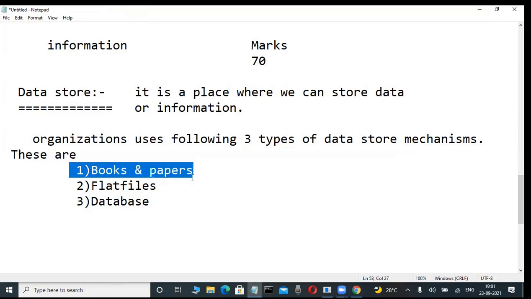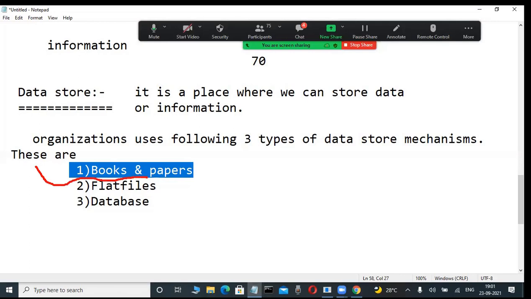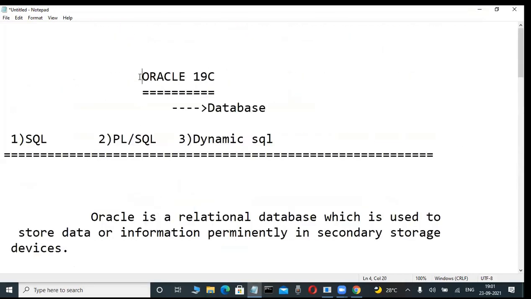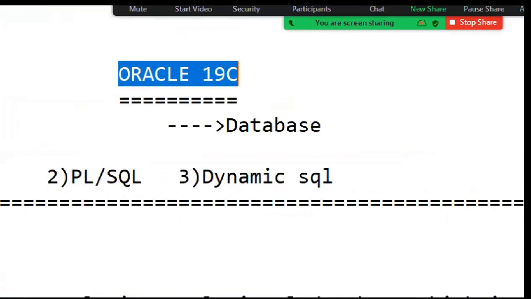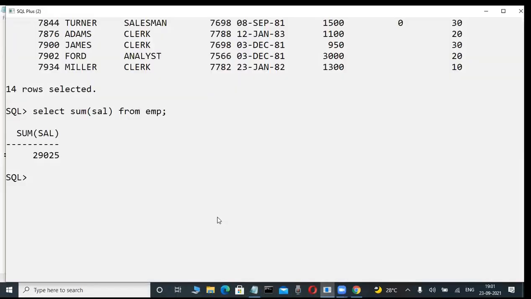Okay, fine. But in our course, in a computerized system, we store data or information permanently in 2 ways. One is the flat file mechanism, which nobody uses nowadays. Before 1960, flat file mechanism was there. What is that? I will tell you. But from 1960 onwards, some problems were there in flat files. Based on the drawbacks, database softwares were introduced in organizations.